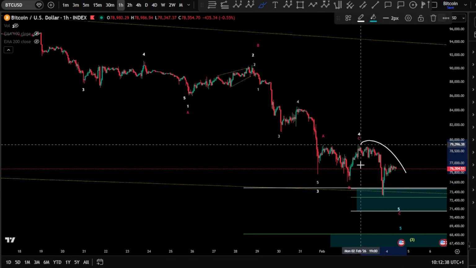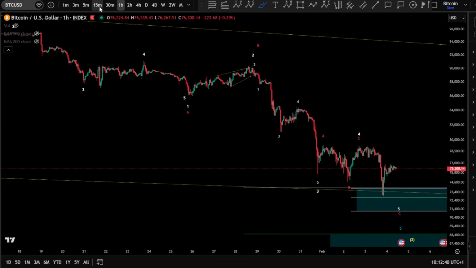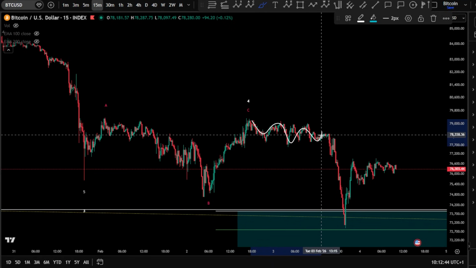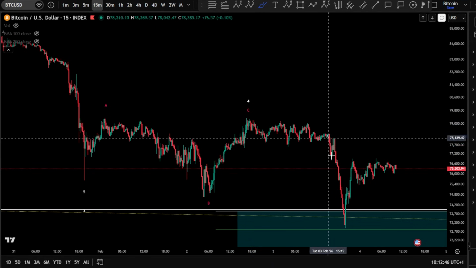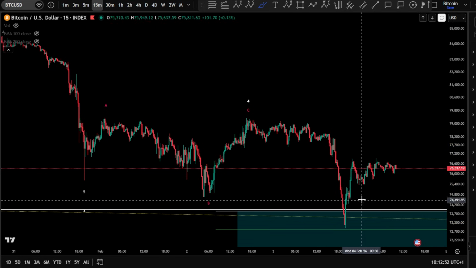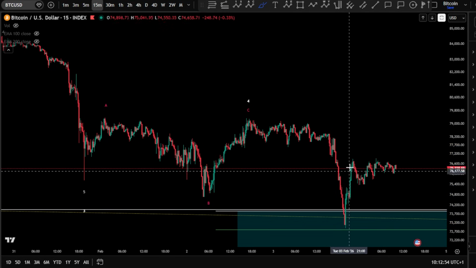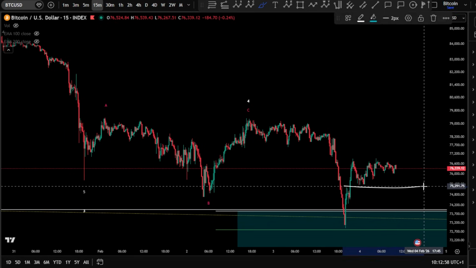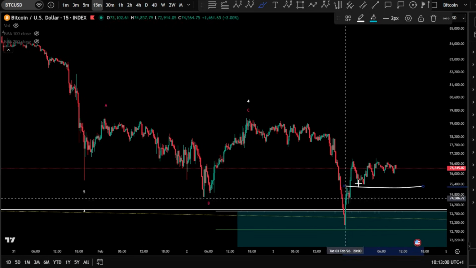Now, I believe that the wave 5 is not finished yet, because if we take a closer look, you can see that you might have multiple 1, 2s here, and especially even the last 1, 2, 3, wave 4 is very, very deep again toward the upside here. Very interesting, and in three waves so far, and it shows something like a triangle. So we've got to be careful, since we didn't take any kind of invalidation.